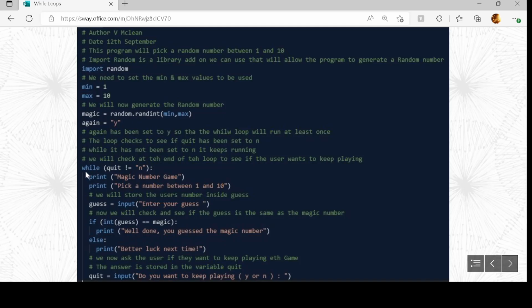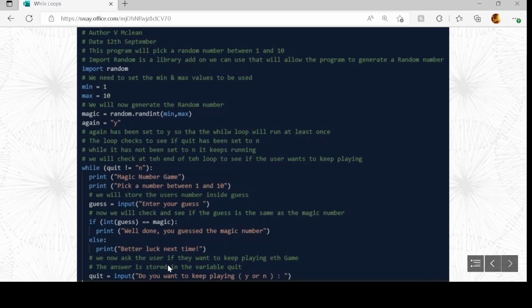Then we've got the while loop. So I've got while quit is not equal to no, n. Print, this is a magic number again. Enter a number between 1 and 10. You get the guess coming in from the user. Using this keyword input, we read in the guess, we take it in. So if the guess, and this time I'm casting guess at this particular point. So if int guess equals magic, print, well done, you guessed the magic number. Else, better luck next time.